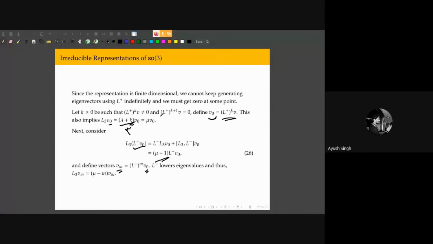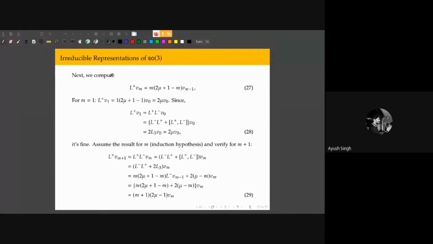Okay. So now we have generated V naught, and we have generated things like V1, V2, etc. But again, we cannot keep generating these Vm forever, right? This cycle has to stop somewhere, because the underlying space is finite dimensional.